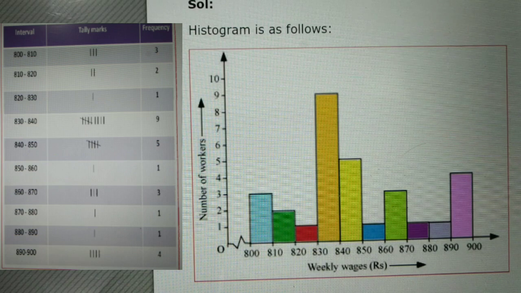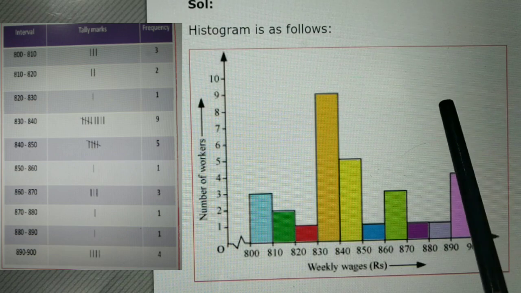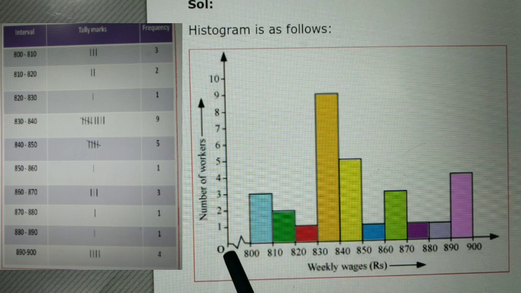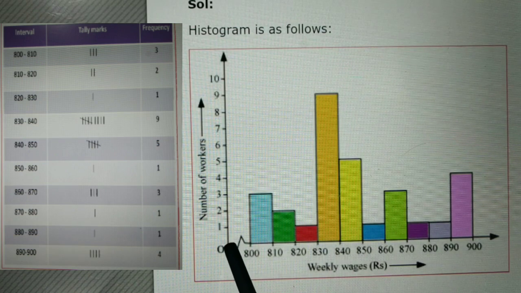Then, second point, mark what you want to show on the x-axis, that is weekly wages. We want to represent the weekly wage intervals here. And on the y-axis, we want to represent the number of workers. First we decide the scale, always. Here you also write one scale. Suppose 1 unit is equal to 1 worker, so 2 units is equal to 2 workers. So the scale on the y-axis is 1 unit equal to 1 worker, and so on.